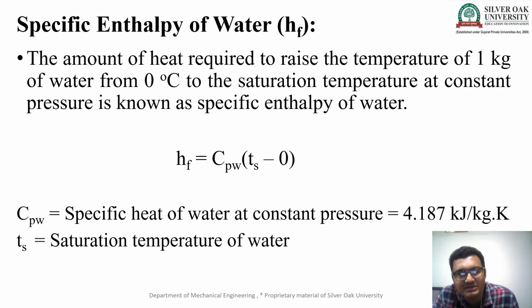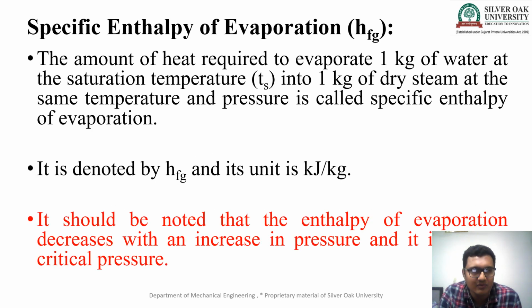Ts stands for the saturation temperature of water, or we can consider it as 100 degree, minus 0. 0 degree is when we start from zero, that's why 0. So we can write hf is equal to Cpw into (Ts minus 0).